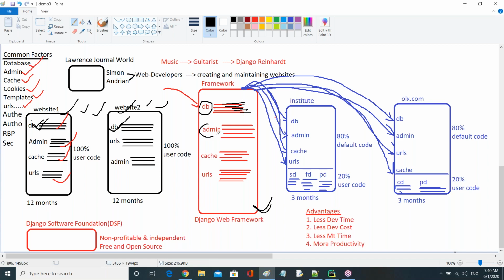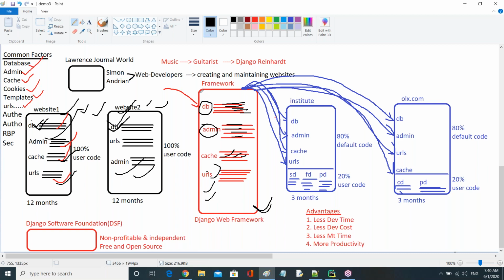Next, the admin part is common in all the websites, so the admin code they compiled and predefined here. Next, cache is there, so cache code they also defined. Suppose URLs are common in all websites, so URLs code they also defined here. Authentication and authorization are all common too. They included them here. All of you observe, guys.